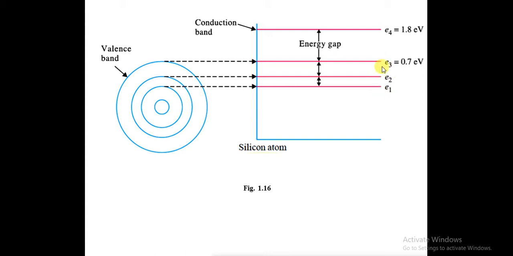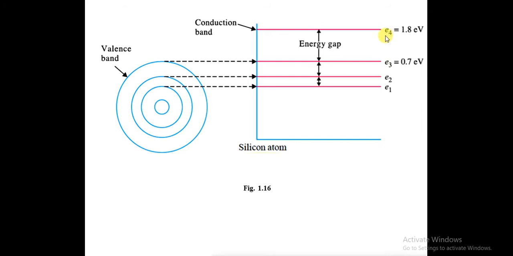If we look at this energy diagram, the third orbit electrons have energy of 0.7 electron volts. So this is the valence band, and the conduction band, that is the outer orbit, is where the electrons will move to conduct the current.